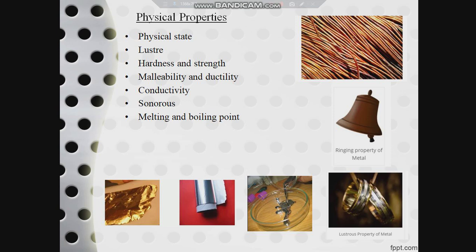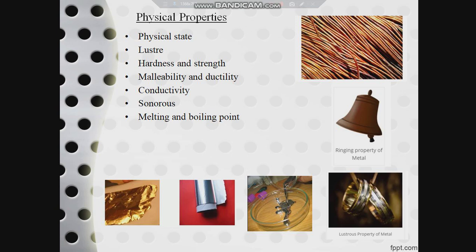Coming to the next physical property, hardness and strength. Generally metals are very hard and strong, but even in that case there are a few exceptions like sodium, potassium and magnesium, which are soft and can be cut easily with a knife, whereas non-metals are generally not so hard and strong. The diamond, which is actually a non-metal, is very hard, and it is said to be the hardest substance still known in the world.